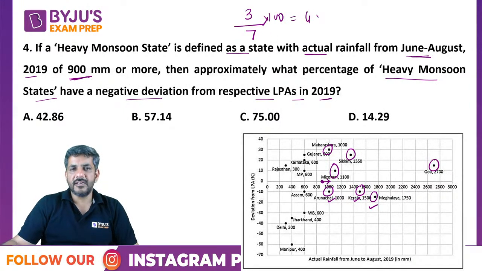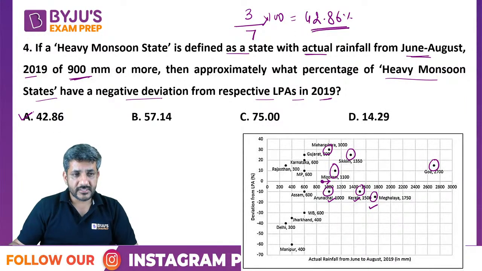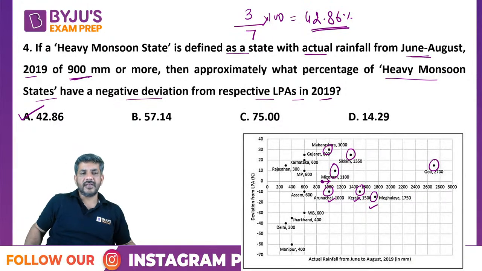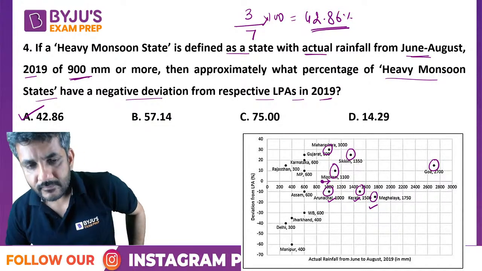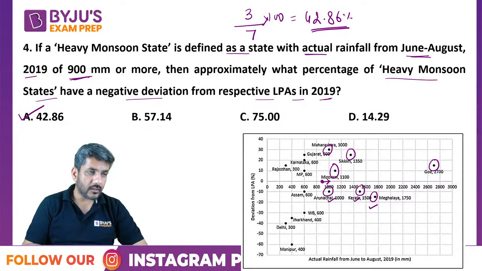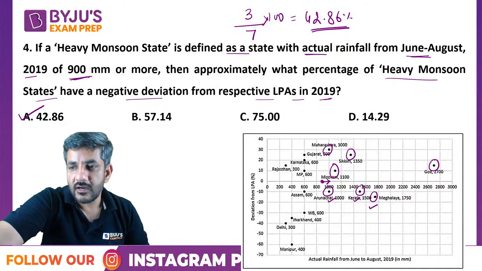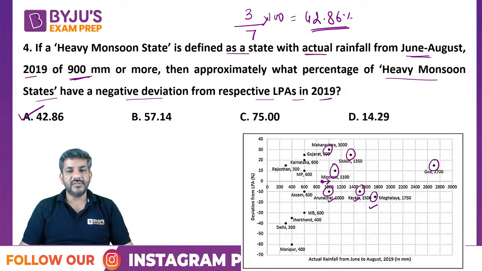So 3 by 7 into 100 is 42.86%, which is straight away option A. So option A is the correct answer for this question. I hope you can understand this now. Clearly visible to you guys,